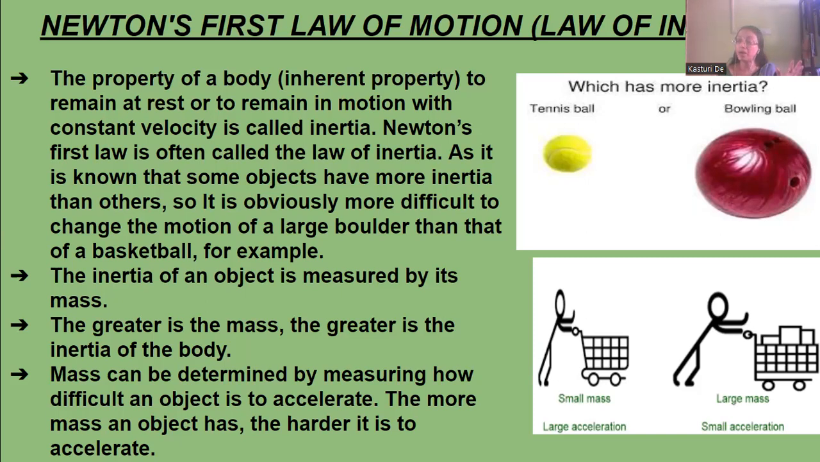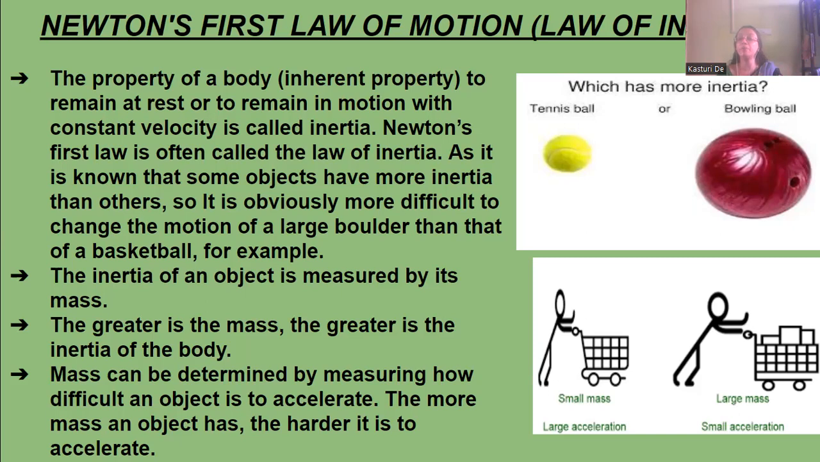the basketball. Okay. The inertia of an object is measured by its mass. How is the inertia measured? The inertia of an object is measured by its mass. The greater the mass, the greater the inertia of the body. The heavier the body is, the more inertia it has.